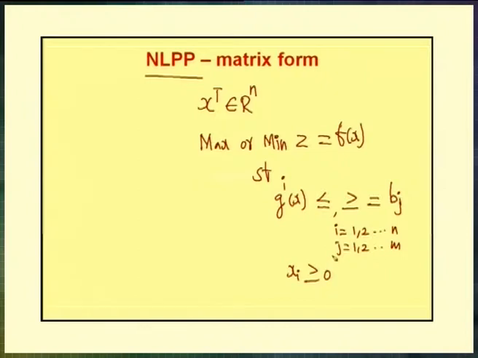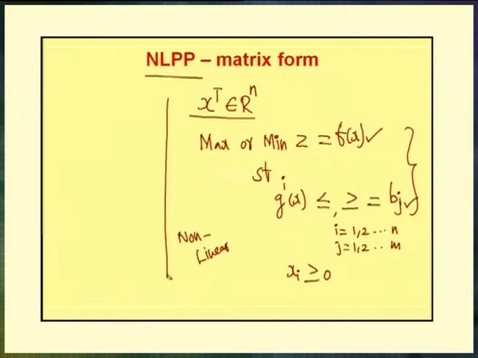So, the matrix form of NLPP is written as: finding x transpose belongs to R power n, optimize the function z equals f of x subject to the constraints gi of x either less than or greater than or equal to bj and xi greater than or equal to 0. Here either this objective function or some constraints or both should be nonlinear. Then this problem is called a nonlinear programming problem.